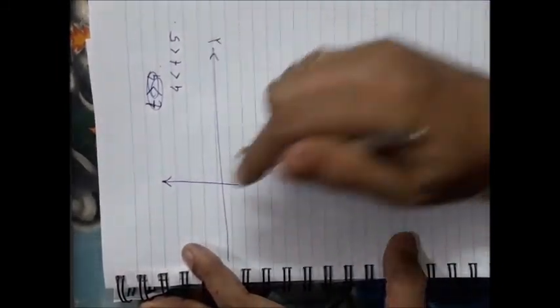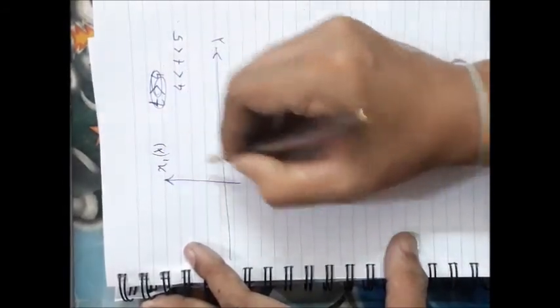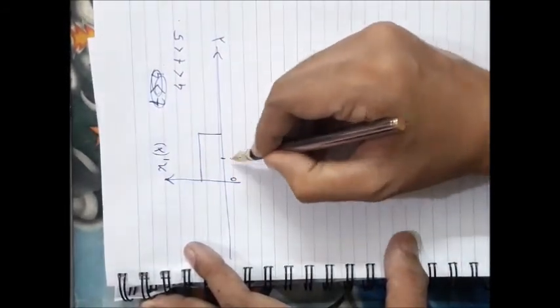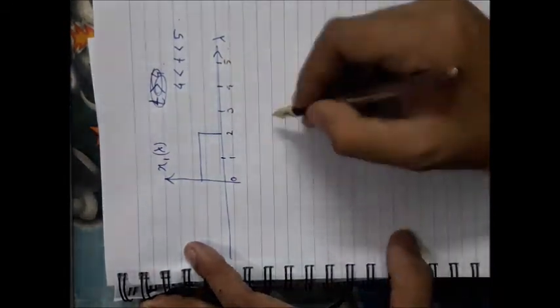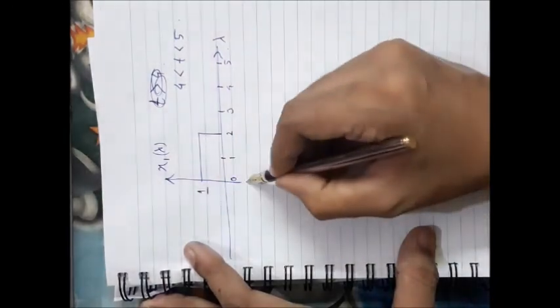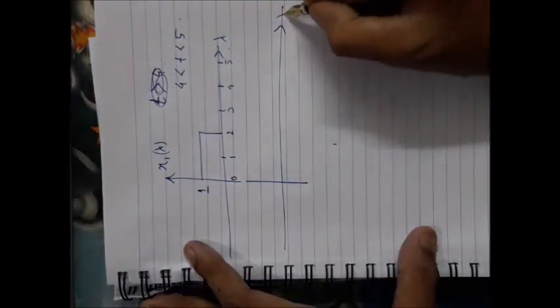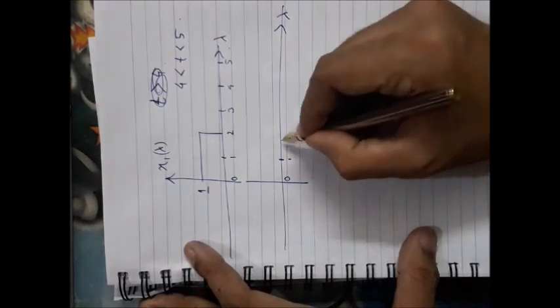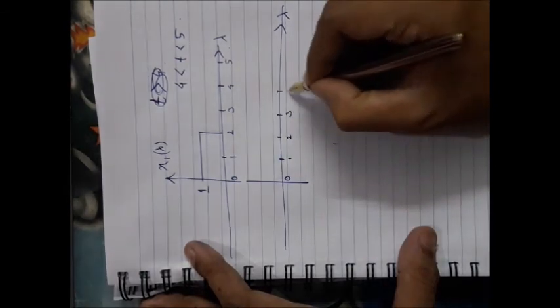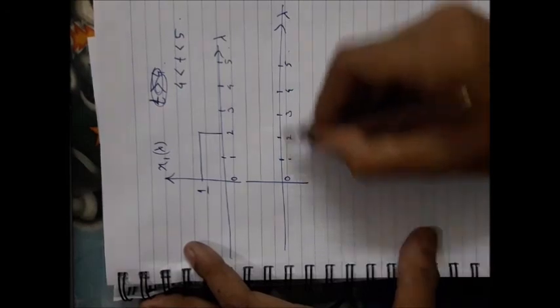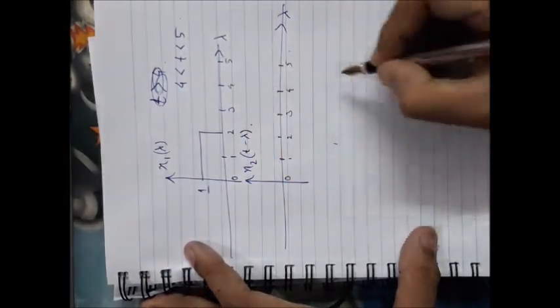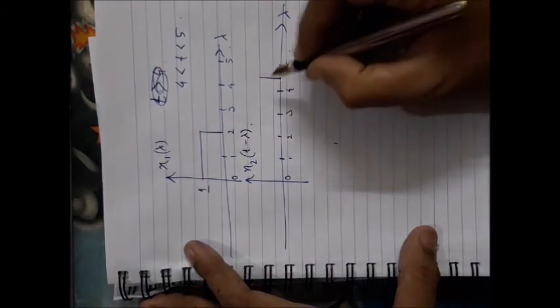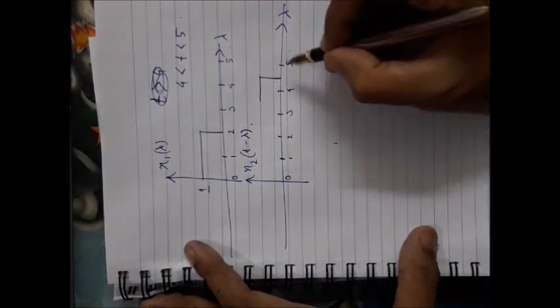Now consider the next interval, t starting from 4 to 5. For that case, if you draw the first signal, it will be like that: 0, 1, 2, 3, 4, 5, etc., and it has a value of 1. And draw the second signal, x2 t minus lambda: 0, 1, 2, 3, 4, 5. If you draw it, the signal starts from here, in between 4 and 5.